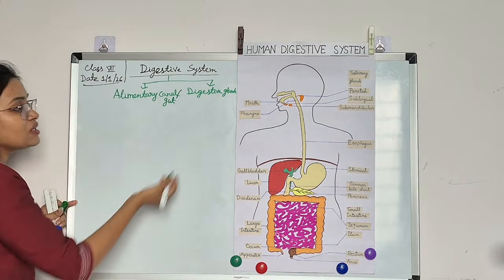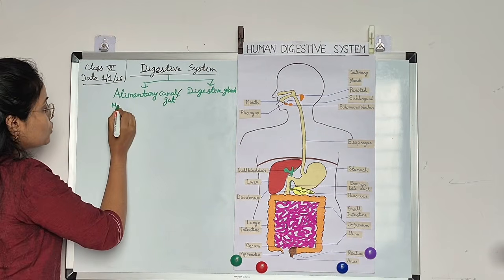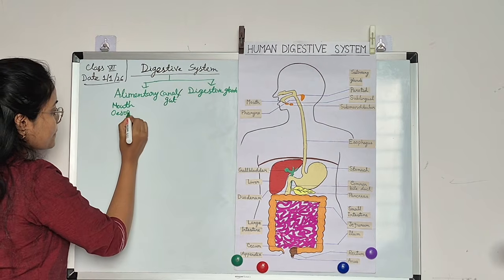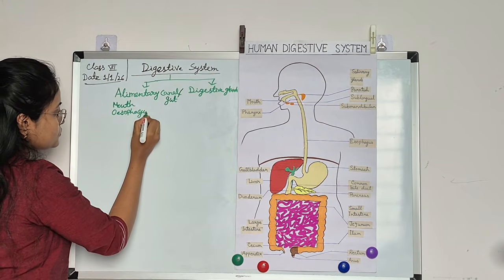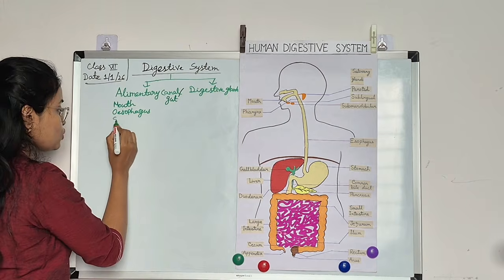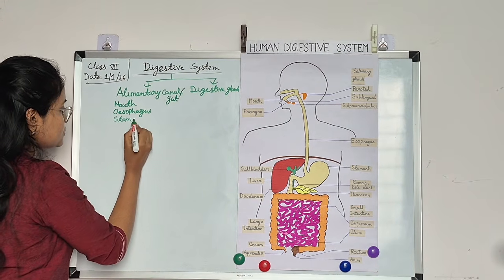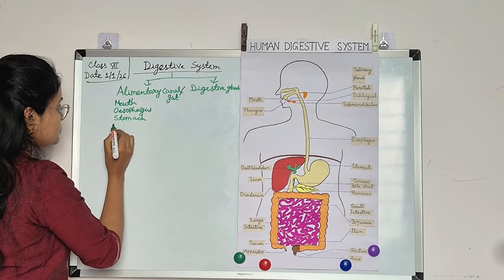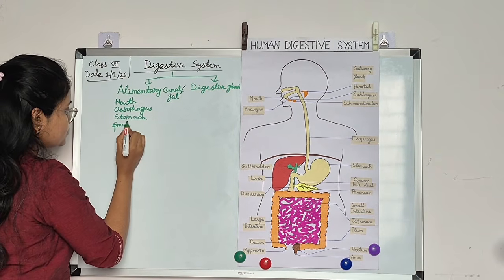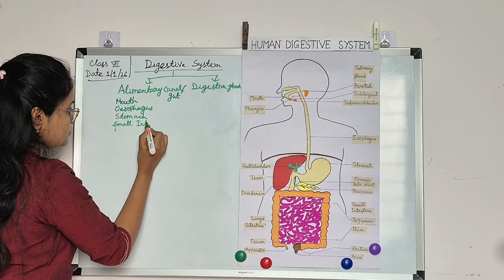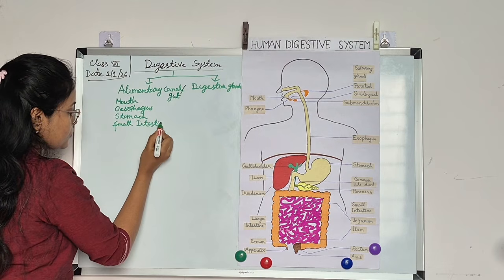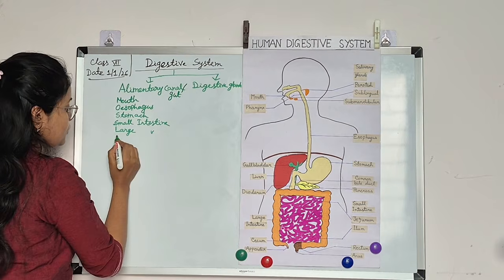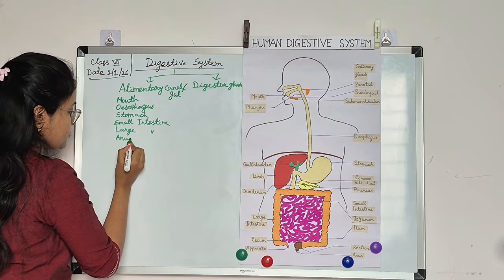So in the alimentary canal we have the mouth, the esophagus, then our stomach, next the small intestine, the large intestine, and the anus.